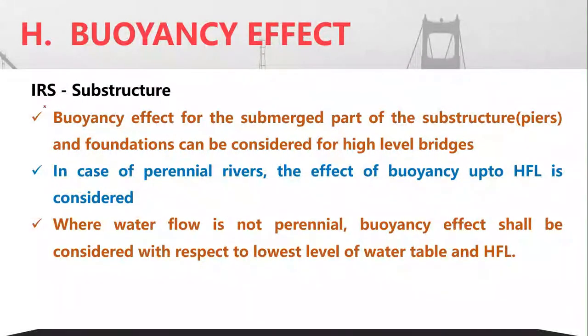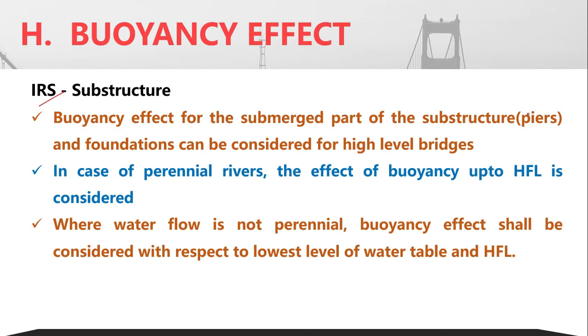So first we shall deal with the IRS code and the substructure part. In case of substructure, the buoyancy effect must be considered for that part of the substructure that is immersed in the water in case of a high level bridge. In case of perennial rivers, which are those rivers that flow throughout the year, the effect of buoyancy should be considered for the full high flood level.